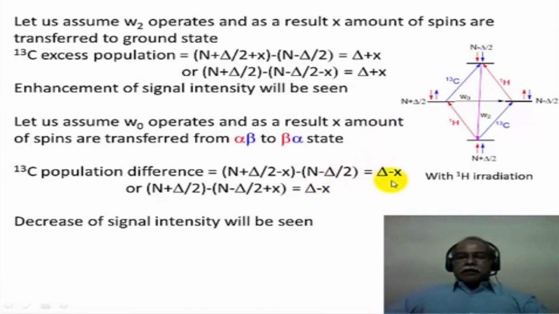In other words, there is a depletion of population upon W0 being operational, and this would essentially decrease the signal intensity. This would correspond to nuclear Overhauser enhancement in the reverse direction. In other words, a negative nuclear Overhauser effect is what is operational when W0 is operating. When you talk about carbon-13 accumulation using proton double irradiation, it is W2 which is predominantly operative. So one always looks at the nuclear Overhauser enhancement with the proton decoupling experiment of carbon-13 spectroscopy.